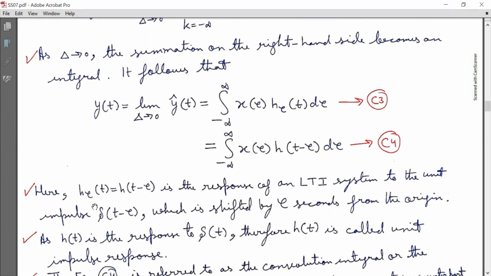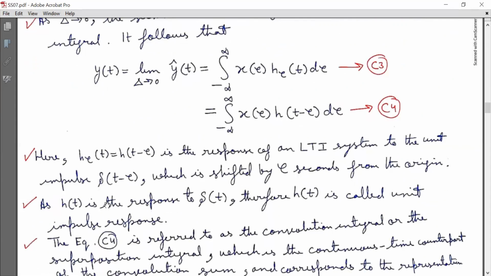Here h subscript tau (t) is equal to h(t minus tau), the response of an LTI system to the unit impulse delta(t minus tau), which is shifted by tau seconds from the origin. As h(t) is the response to delta(t), therefore h(t) is called unit impulse response.